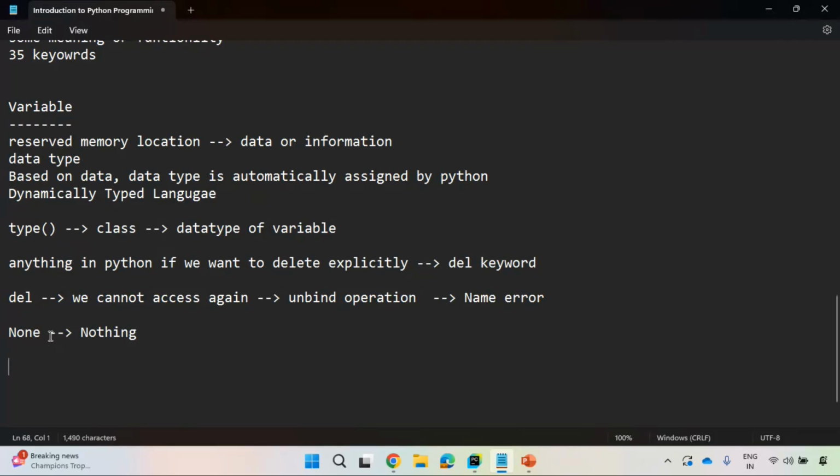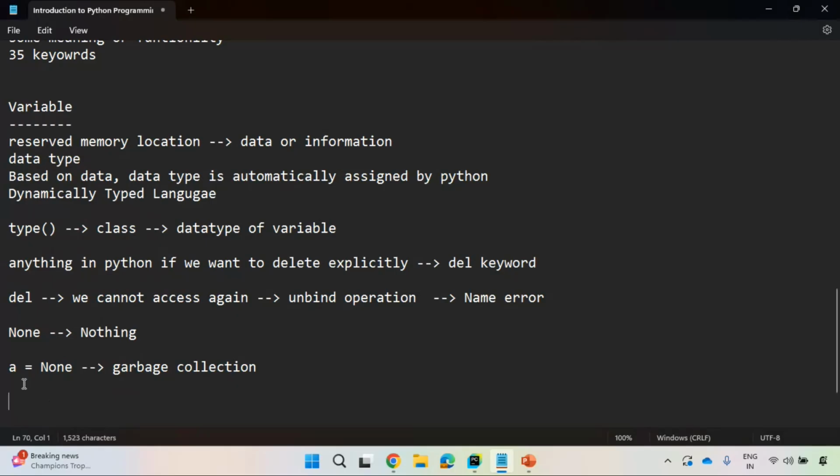If you assign None to any variable, this object is eligible for garbage collection. Garbage collection means this object is right now ready for the delete operation. This object is now eligible for garbage collection.